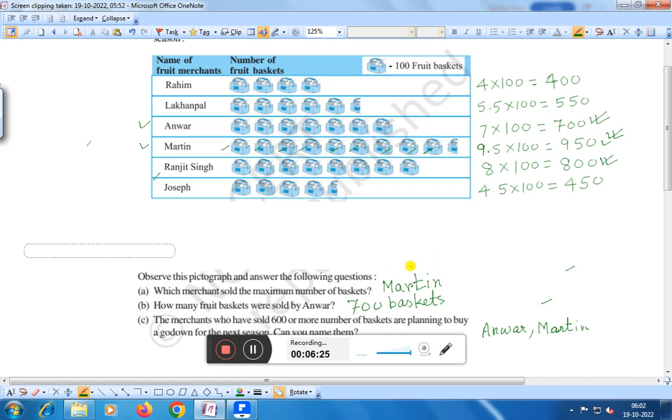That is 950. Now the merchants who have sold 600 or more baskets are planning to buy a godown for the next season. Can you name them? Anwar sold 700 baskets, Martin sold 950 baskets, and Ranjit Singh.